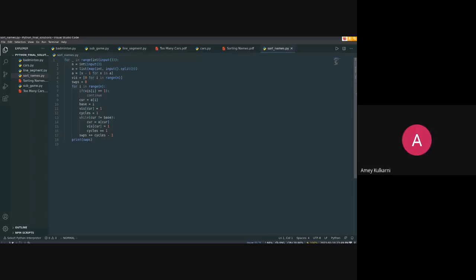I'll just say in 1 or 2 lines how these guys have done it. It's also pretty good. They tried to find the next element which should have been in its place, and then they swapped the two. So if you think about it, what they've done is essentially this: they have broken down cycles. This is important: instead of merging cycles, you have to break those cycles down, and that's exactly what they have done. It's obviously a different way, and if it works, then it works. That's competitive programming.